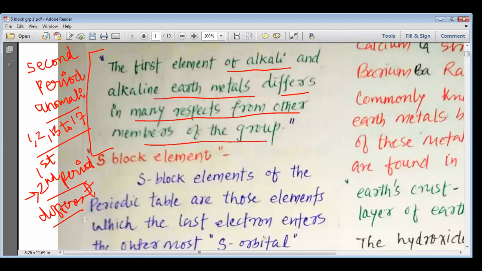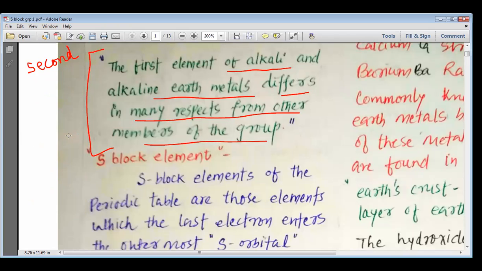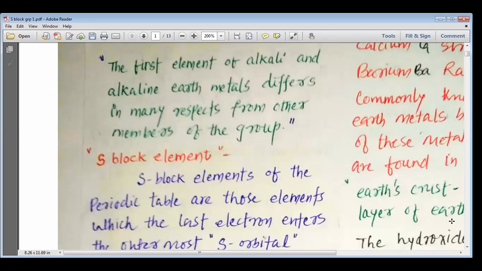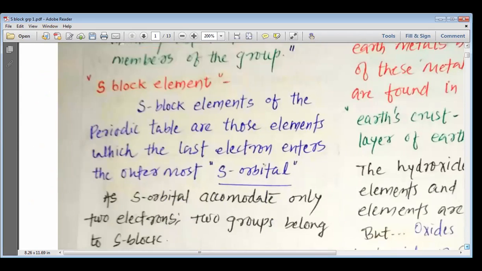And that is why, my dear students, we can say that these elements falling into the second period are not similar to the elements of the same group, and that is what is known as the second period anomaly. Now let's move and understand about the S block elements in detail.